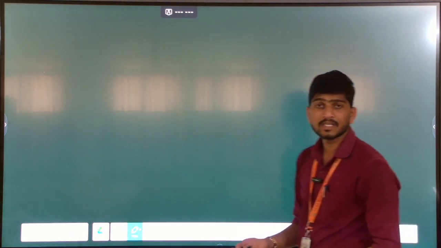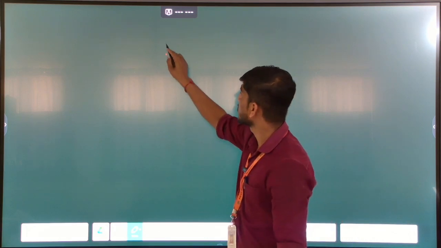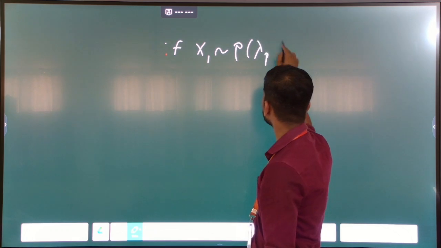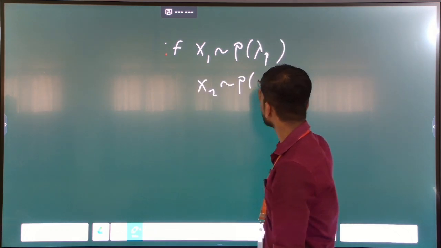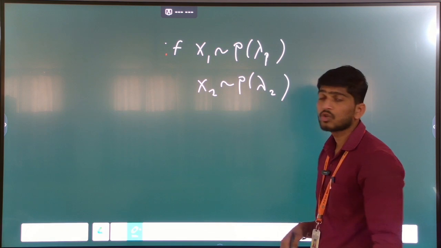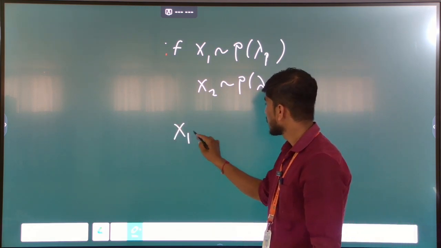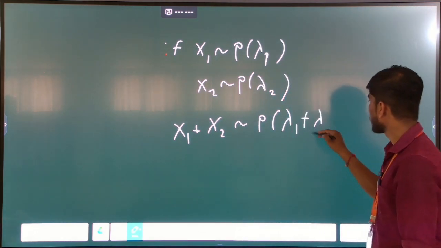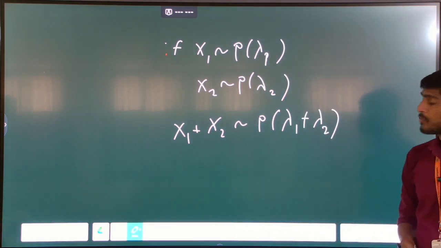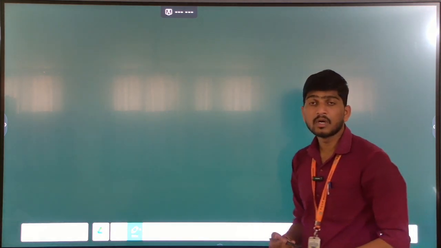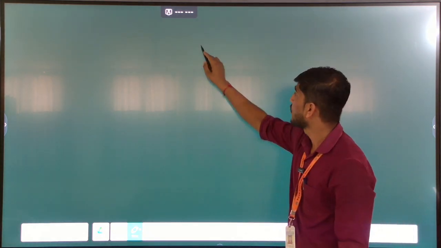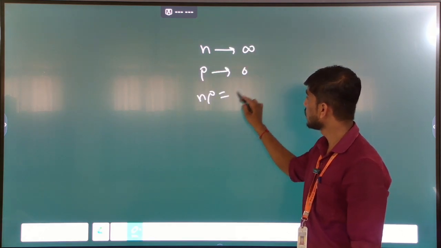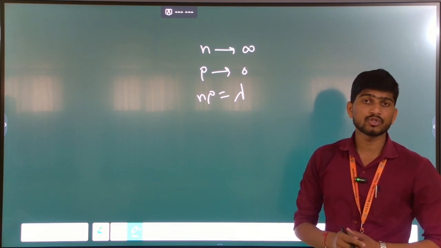Poisson distribution possesses the additive property, which means if x1 and x2 are independent random variables following Poisson distributions with parameters lambda 1 and lambda 2, that is, x1 follows Poisson with lambda 1 and x2 follows Poisson with lambda 2, then their sum x1 plus x2 also follows a Poisson distribution with parameter lambda 1 plus lambda 2. And Poisson distribution is a limiting case of the binomial distribution when n tends to infinity, p tends to 0, and np is equal to lambda. Thank you.